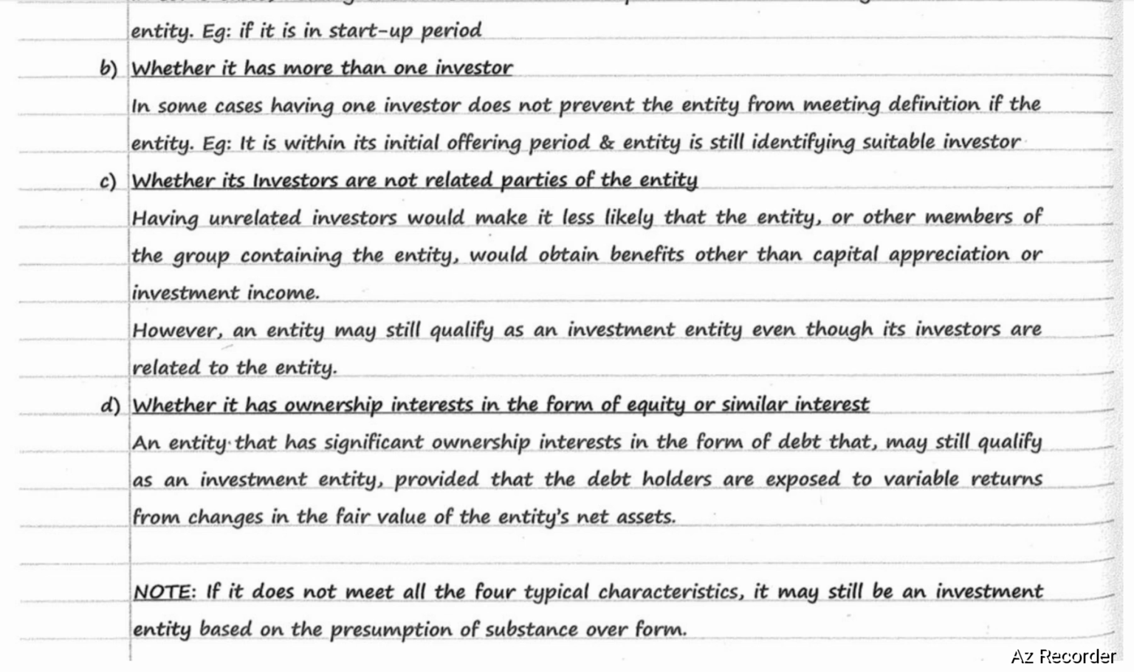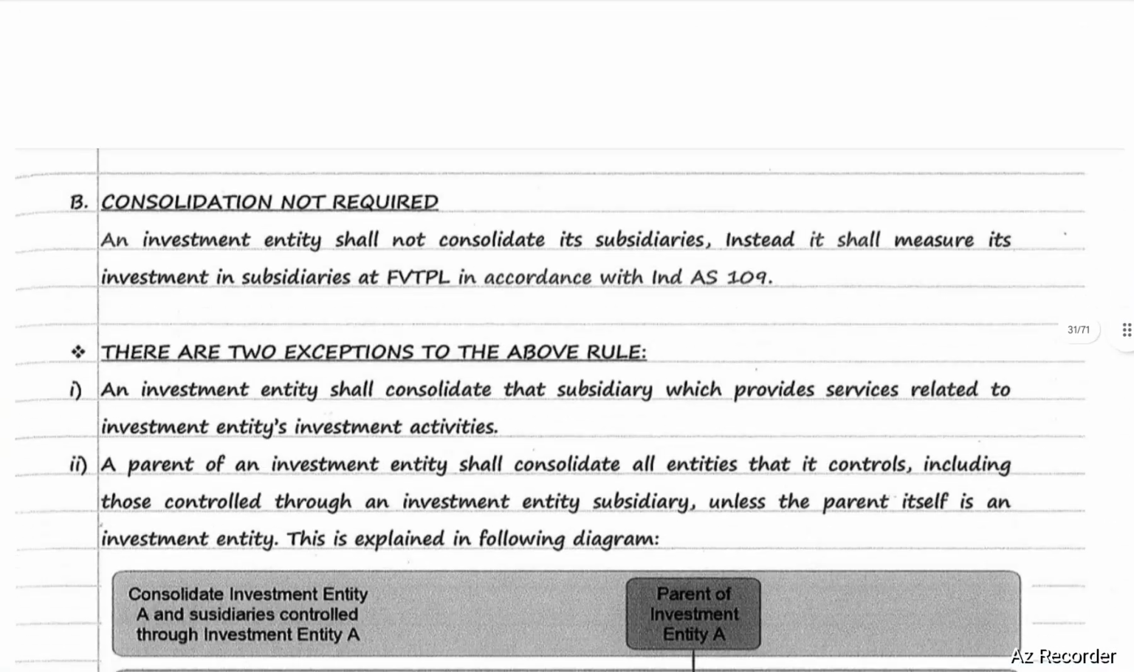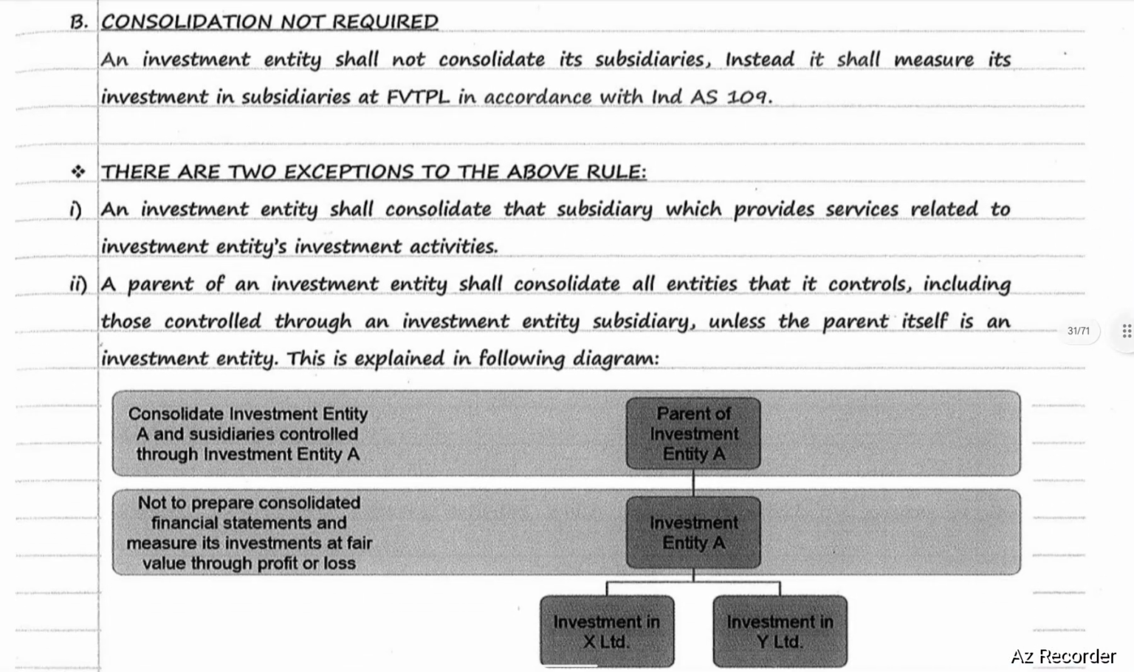If it does not meet all the four typical characteristics, it may still be an investment entity based on the presumption of substance over form. Consolidation not required. An investment entity shall not consolidate its subsidiaries. Instead, it should measure its investment in subsidiary at fair value through P&L account in accordance with Ind AS 109.